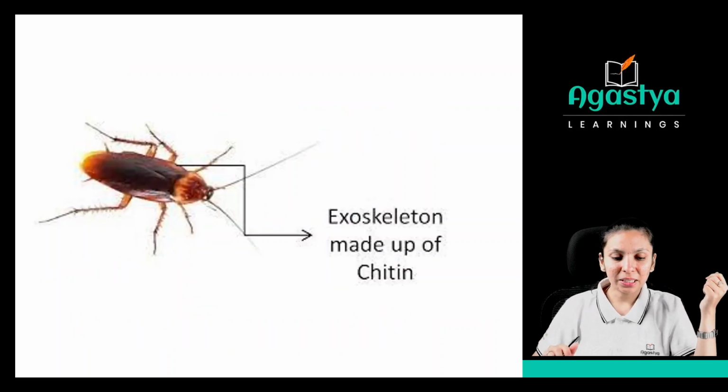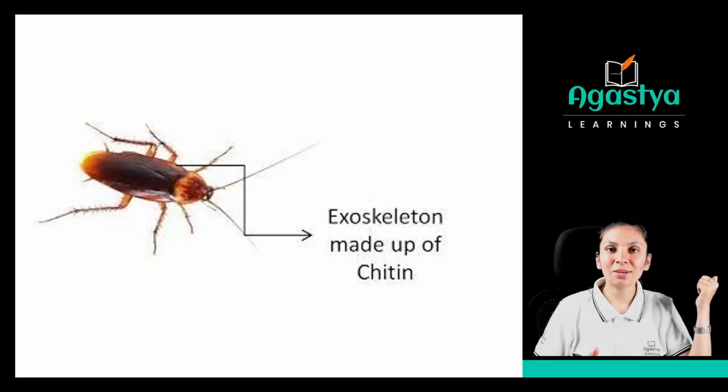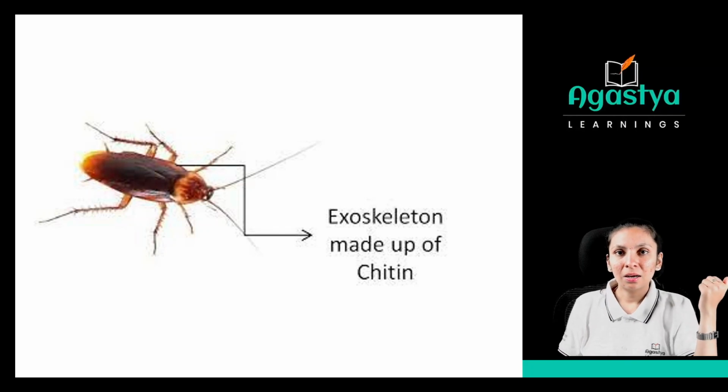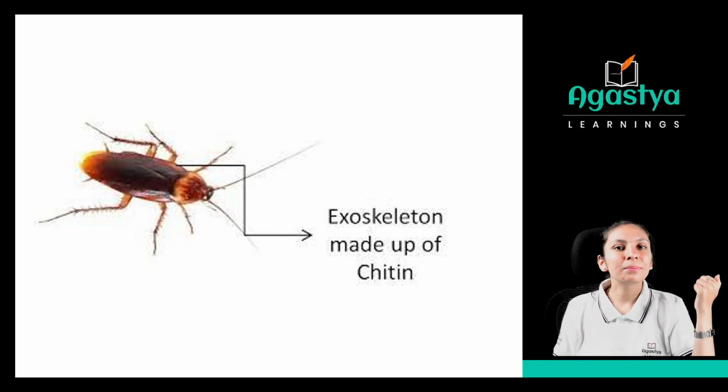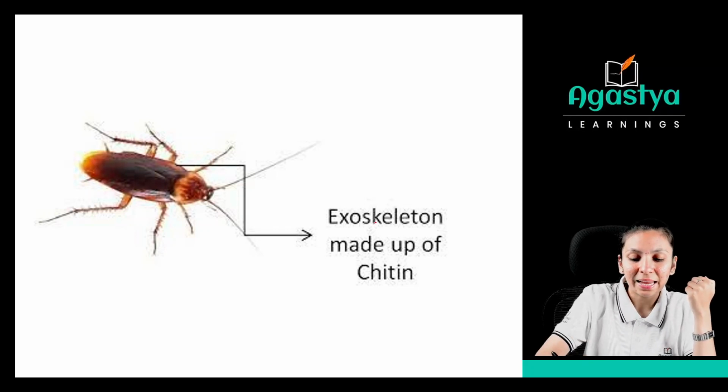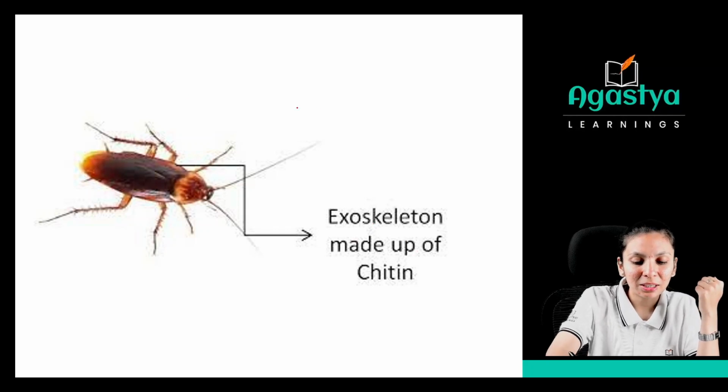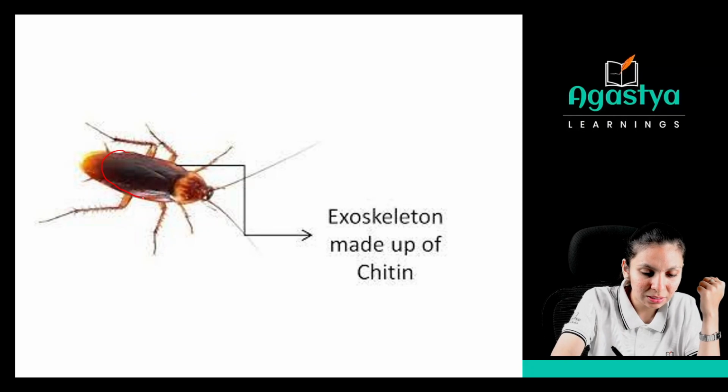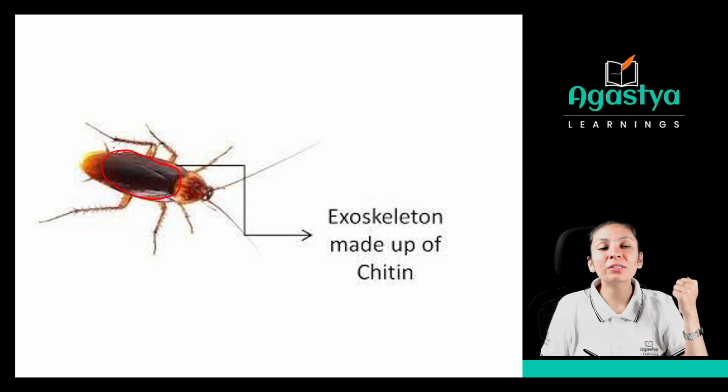Okay. Now see, this is the picture which is showing us a cockroach. How many of you like cockroaches? Okay, some of you like. No. Right? So see, this exoskeleton is made up of chitin. Whenever we are talking about this exoskeleton, can you see this black colored part or the brown colored part? That is the exoskeleton.